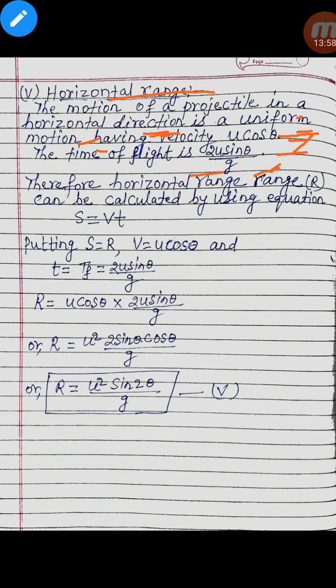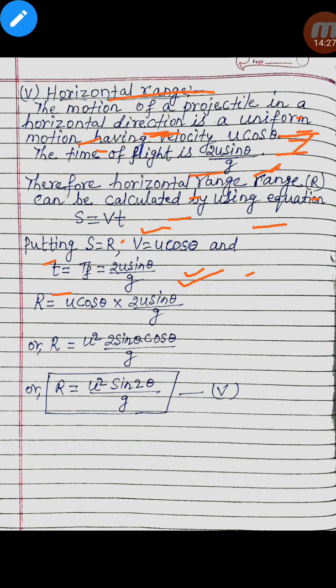Therefore the horizontal range R can be calculated by using the equation s equal to v into t. Here putting s equal to R, which is the horizontal range, v equal to u cos theta, and t equal to time of flight as 2u sin theta by g.